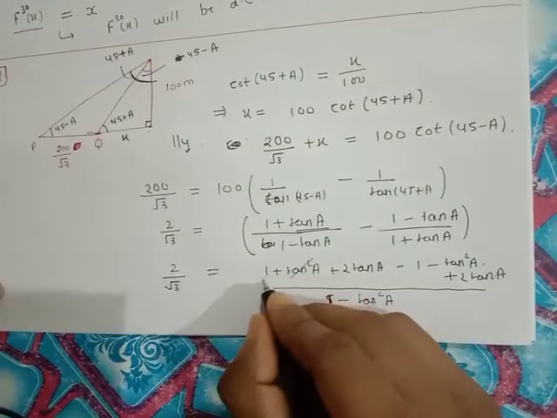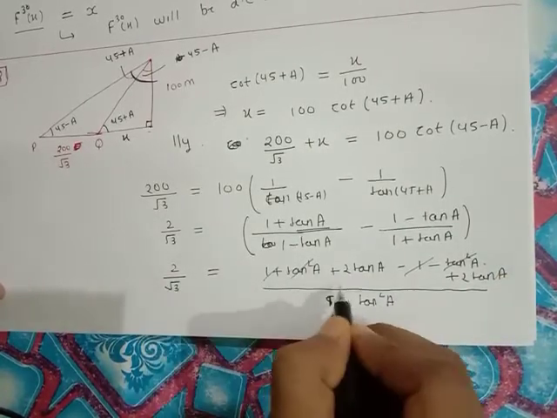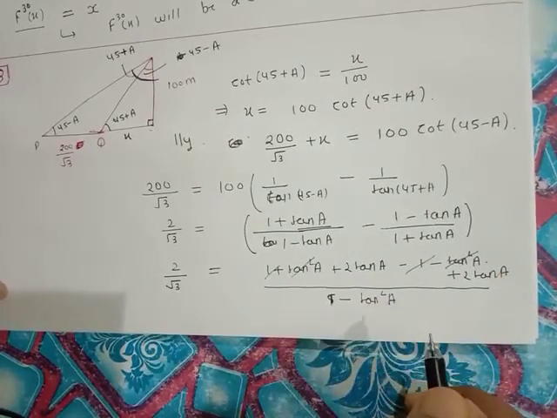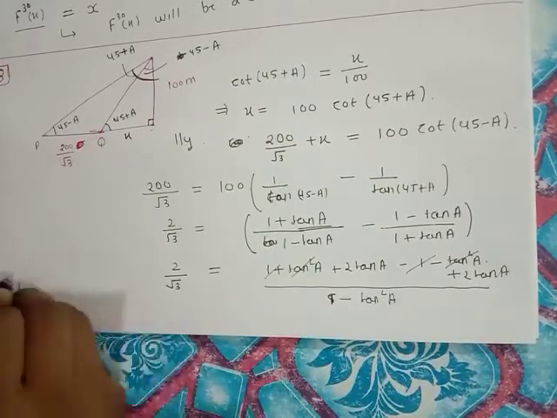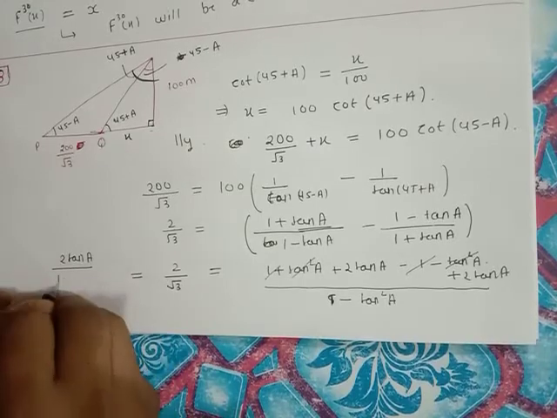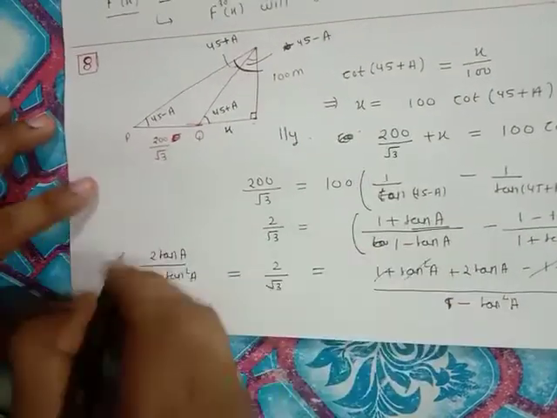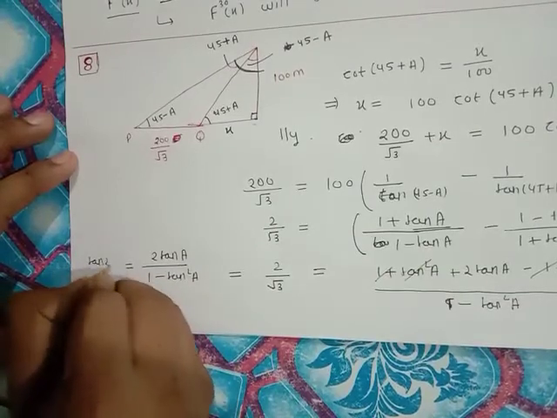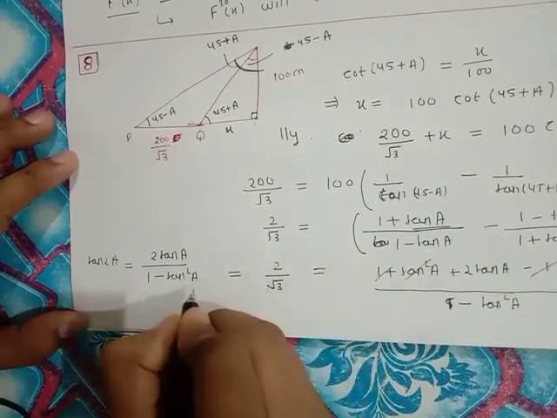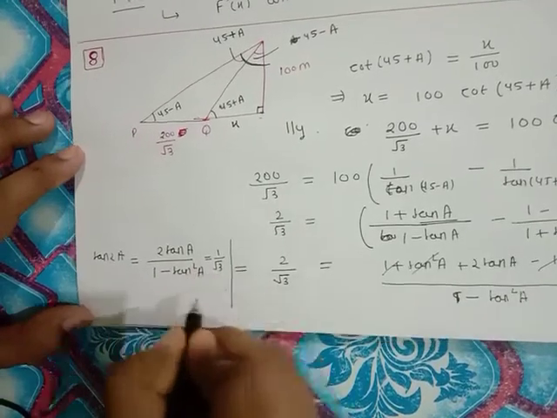So tan square A and 1 get cancelled, and 4 tan A, cancelling, we can write 2 tan A. So this is basically equal to 2 tan A upon 1 minus tan square of A, which is nothing but tan 2A. This is the formula of tan 2A, which is equal to 1 by root 3.